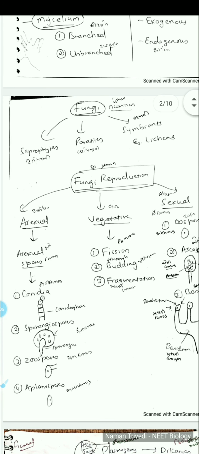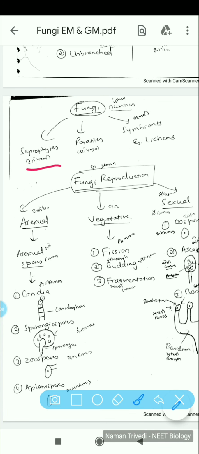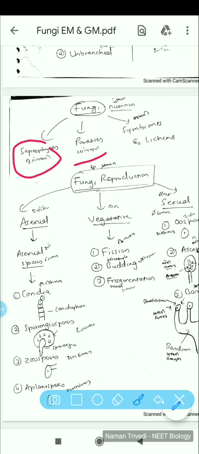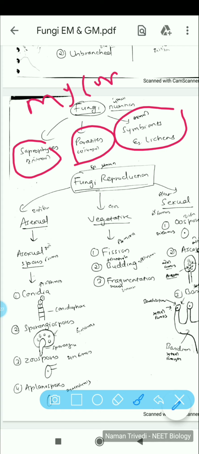Now the mode of nutrition, as I already told you, it can be saprophytes, it can be parasites, it can be symbionts. Saprophytes means surviving on decaying dead bodies, parasites means surviving on host organism or utilizing host organism, and symbiont in case of lichens, as you can see. Also mycorrhiza you can quote over here, where they live in symbiotic association or mutual relationship with plant roots, or in the case of lichens it is with the algae.